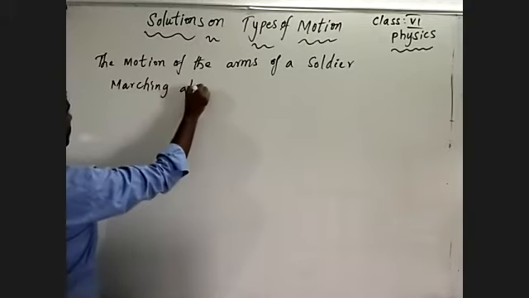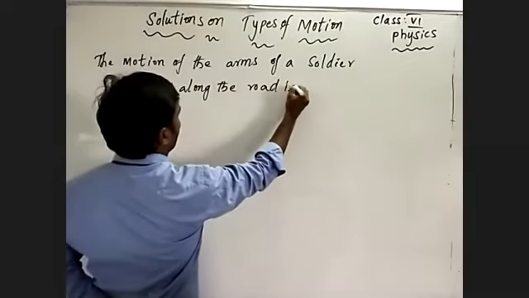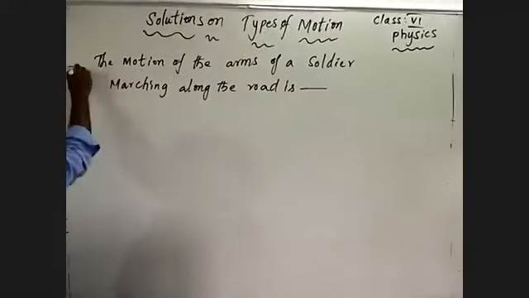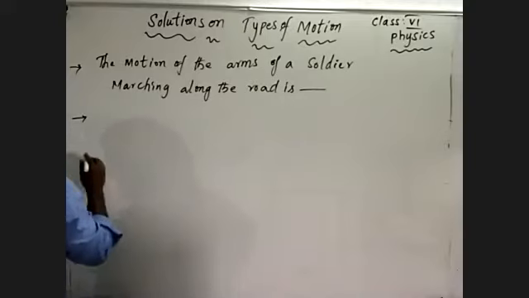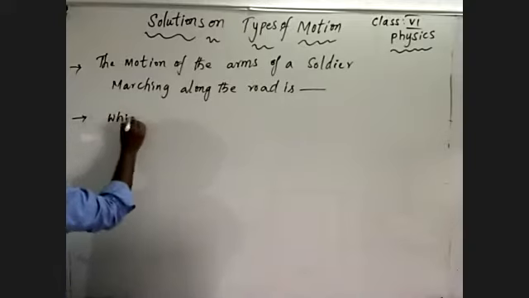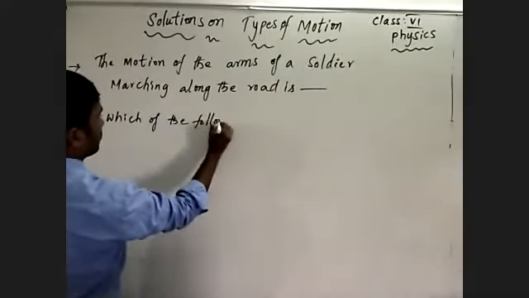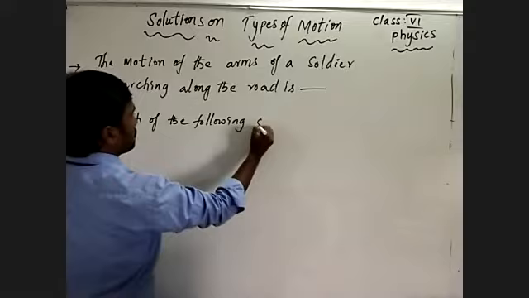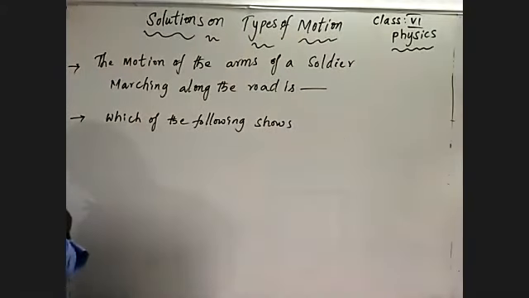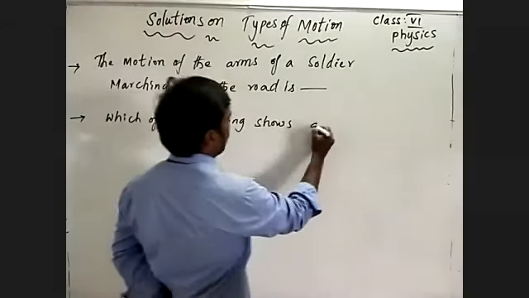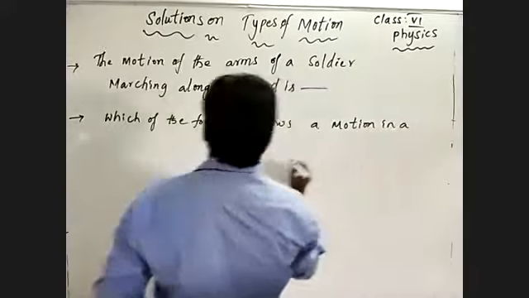And one more question we'll talk about: which of the following shows a motion in a straight line?